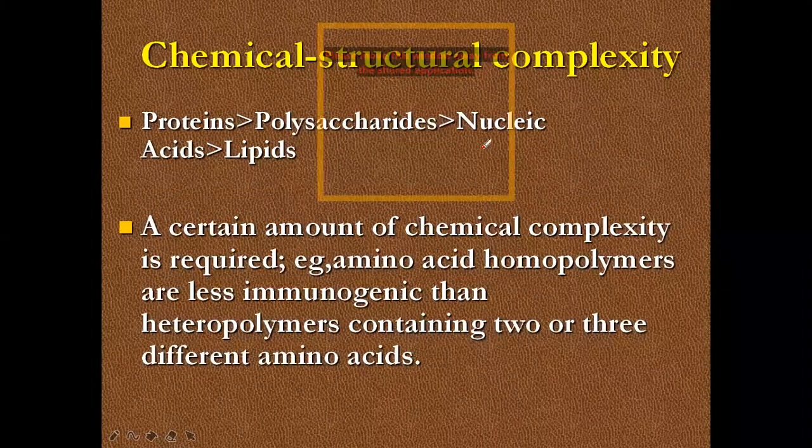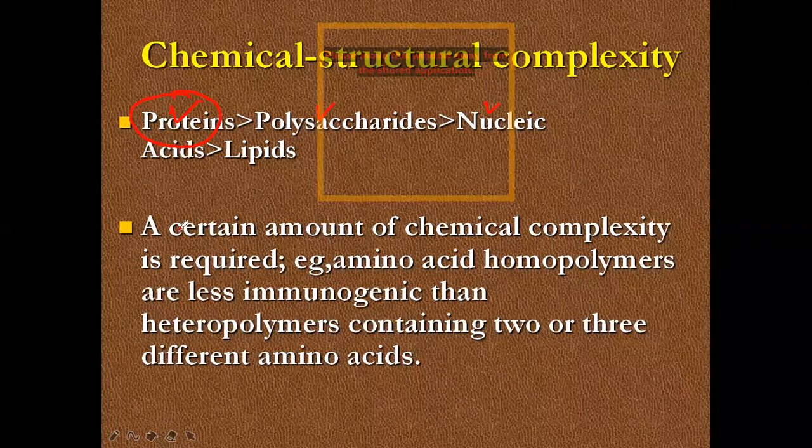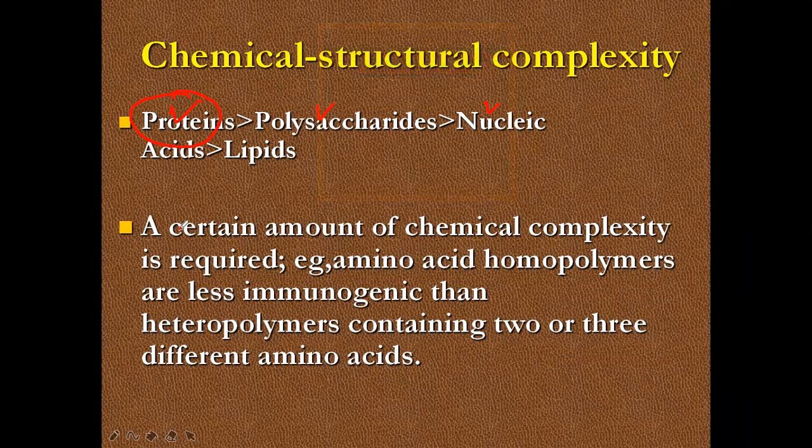Next, chemical structure: the antigen may be a protein, carbohydrate, fat or nucleic acid. Mostly, antigens that enter your body and stimulate your immune system are protein in nature. If the chemical structure is protein, it has the property to stimulate.